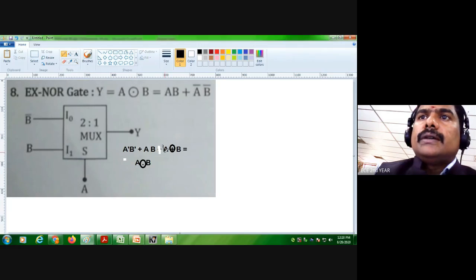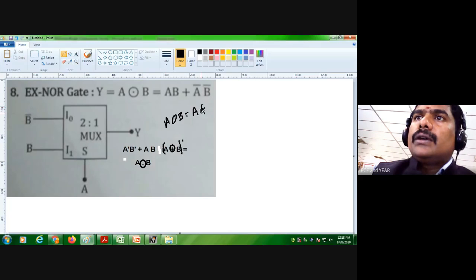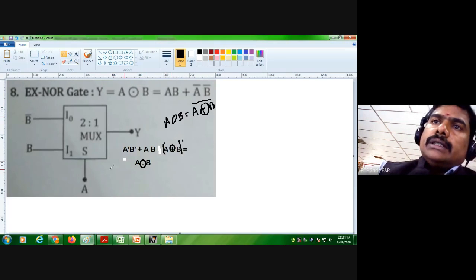Don't forget to put a bar. So a XNOR b is equal to a XOR b bar. This is the thing here.